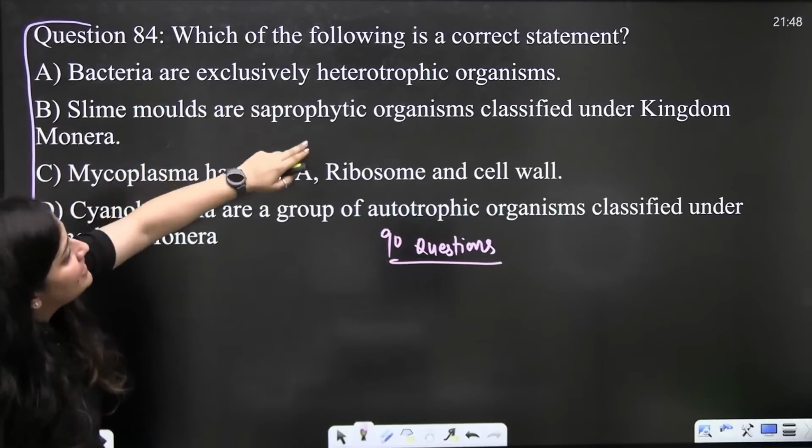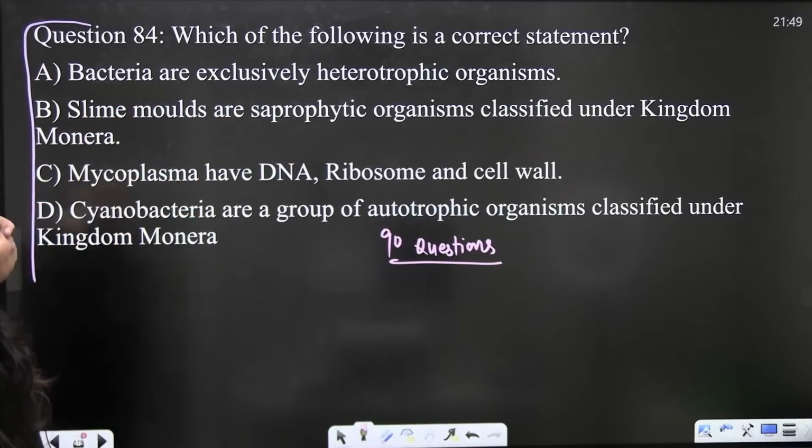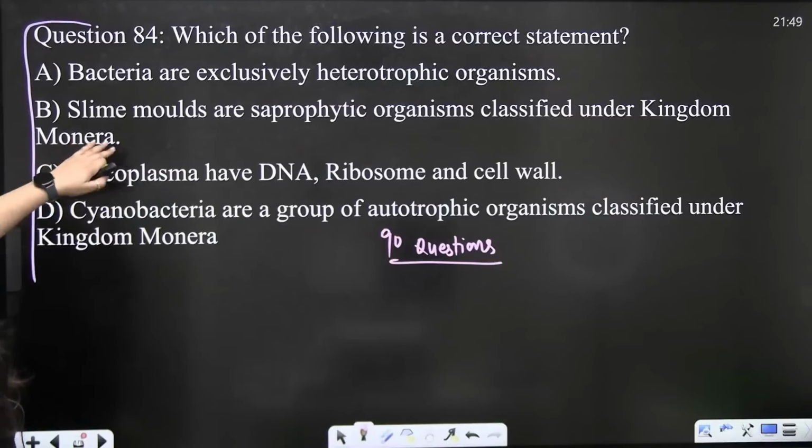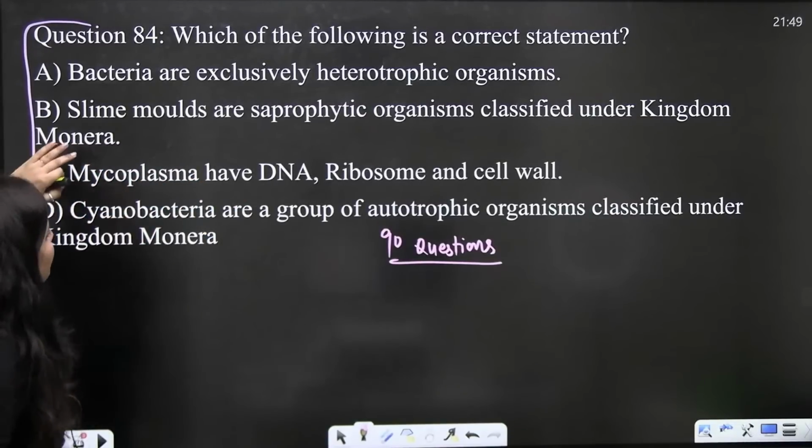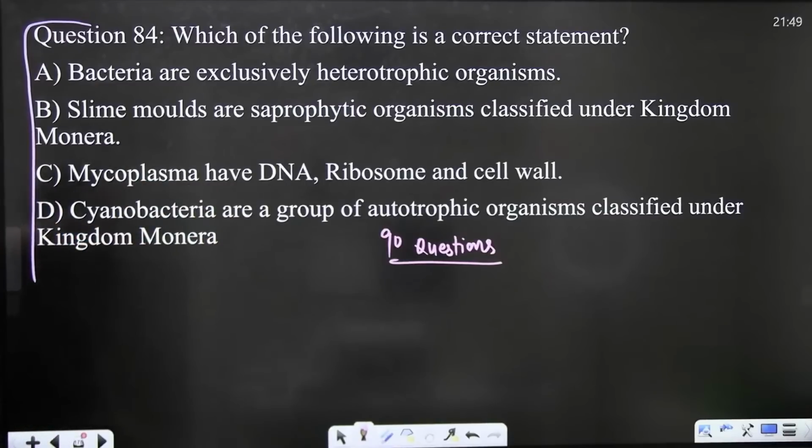Which of the following is a correct statement? Bacteria are exclusively heterotrophic organism. Slime molds are saprophytic organism classified under kingdom Monera. Mycoplasma have DNA, ribosome and cell wall. Cyanobacteria are a group of autotrophic organism described under kingdom Monera. You need to find out the correct statement. Quick. Which one is the correct statement here?